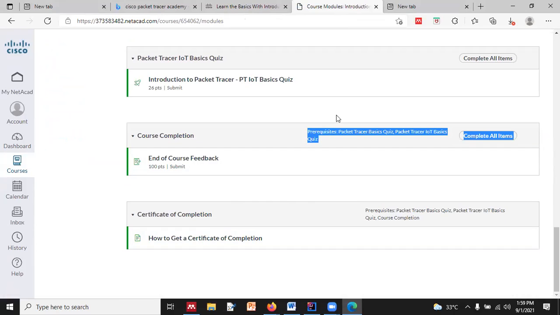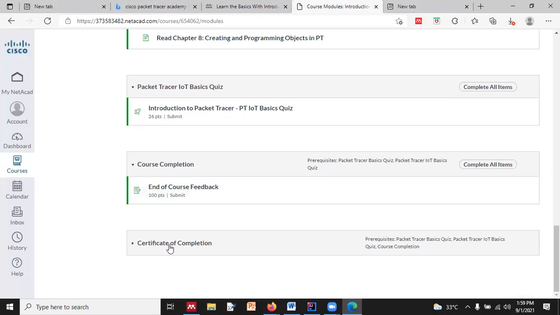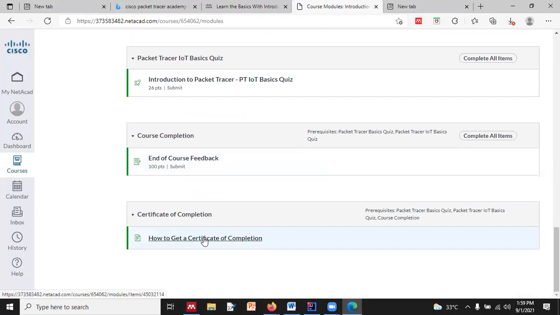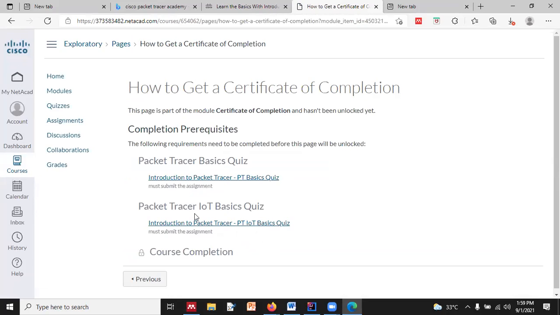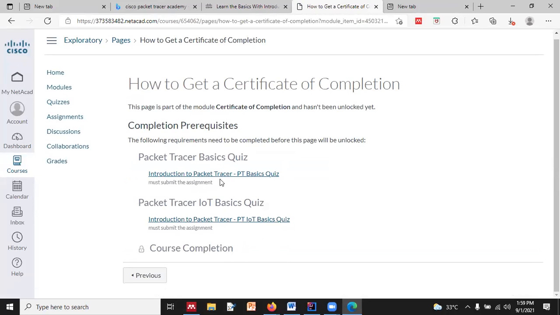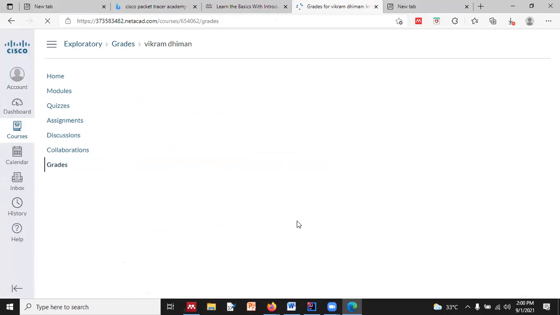After completing each and every formality, we will get a certificate of completion. You will find how to get it over here. We have to complete the course and submit the quiz and other formalities, then you will be graded and get your scoring over here.